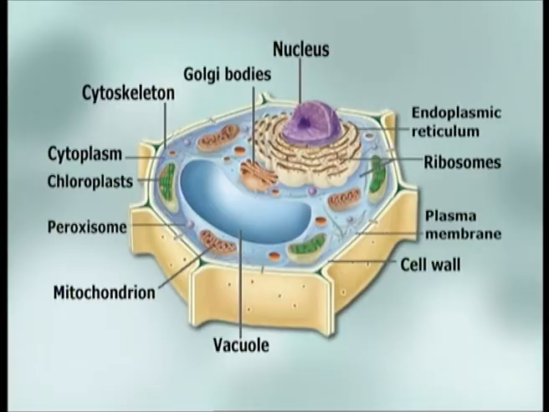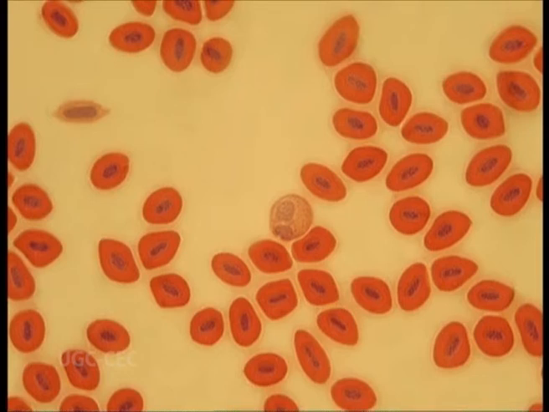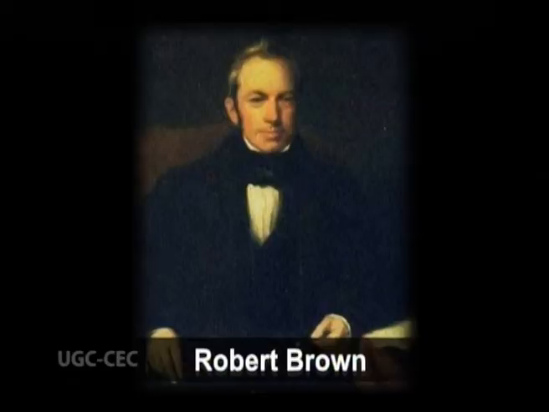Nucleus. The nucleus acts as a mayor of the cell, which gives the orders to perform various functions, like the mayor of the city. The nucleus was for years the criterion required for an organism to be a eukaryote. Antonie Philips van Leeuwenhoek, a Dutch scientist, first observed the nucleus within the red blood cells of fish, but the term cell nucleus was given by Robert Brown, a Scottish botanist.